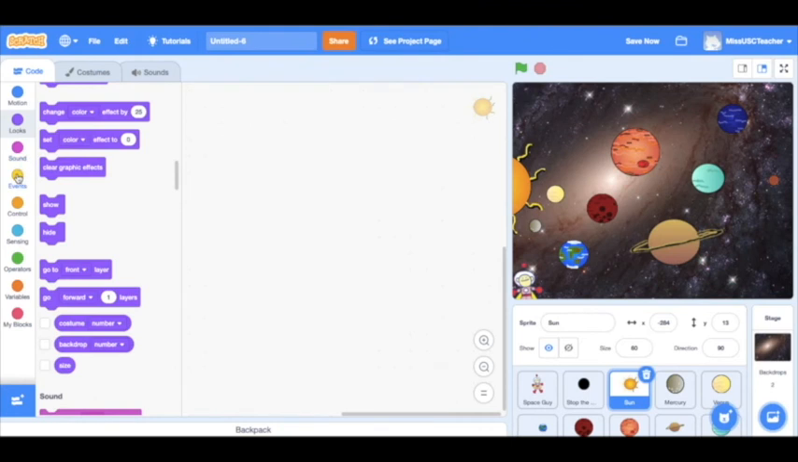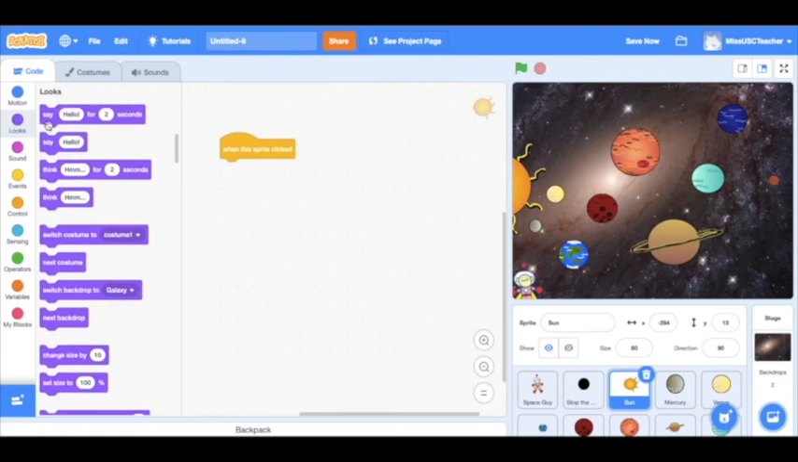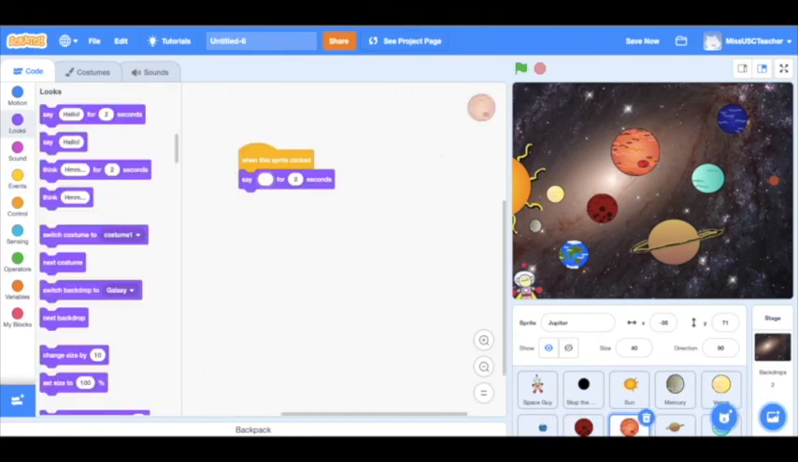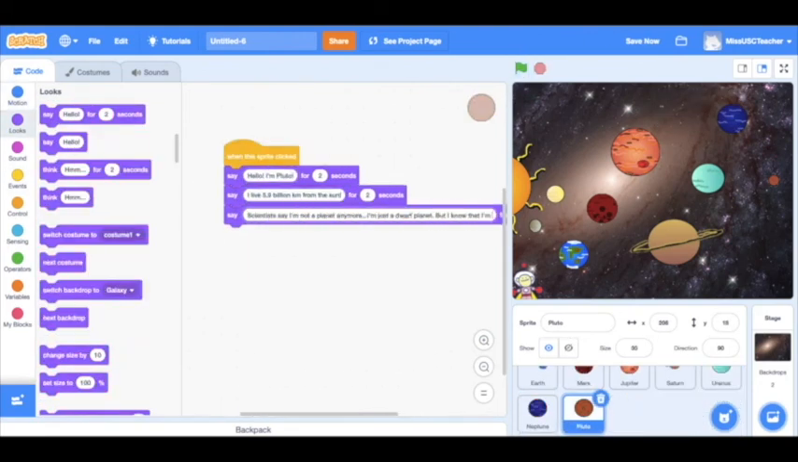Now I want my sun and my planets to say things, so I go to the Events tab, the yellow one, and grab and drag when this sprite is clicked. Then I go to the Looks tab, where I get my sun to say stuff. So say, "Hello, I'm the sun," and we'll just leave that on 2 seconds, and then the sun can say, "Did you know that I'm a star?" Then I repeat the same process with all of the planets, just throwing in some interesting facts about them and their distance from the sun.